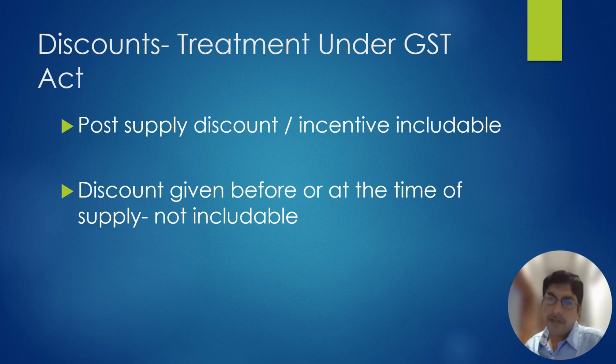Discounts. I already received so many questions on discount. What is given in section 15 is that post-supply discount is not to be deducted. Pre-supply discount is allowed to be deducted.